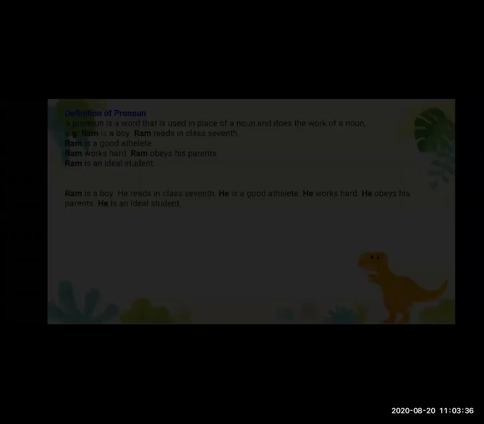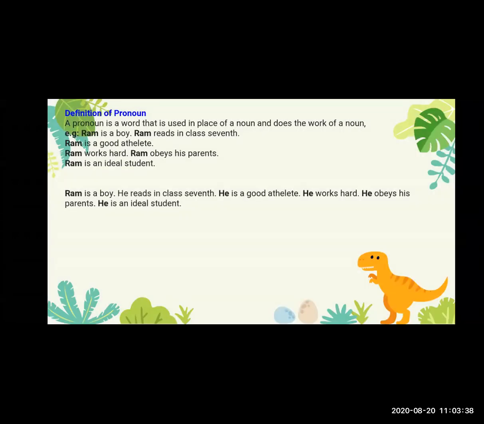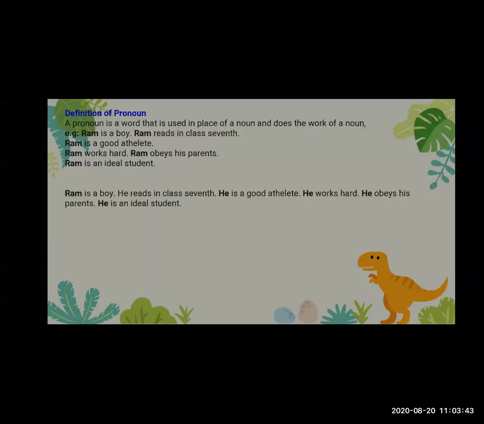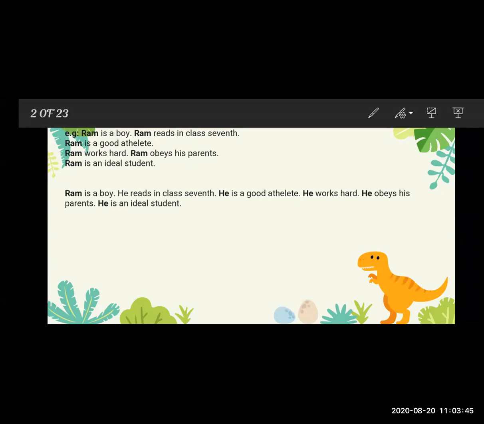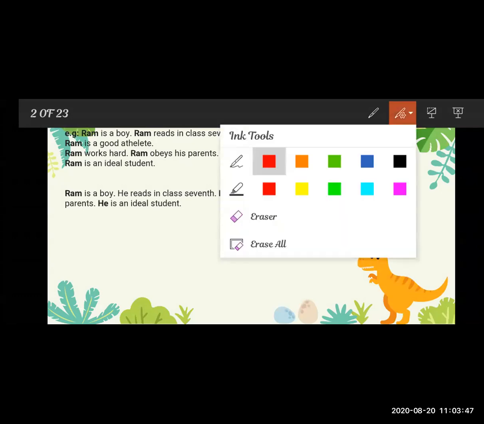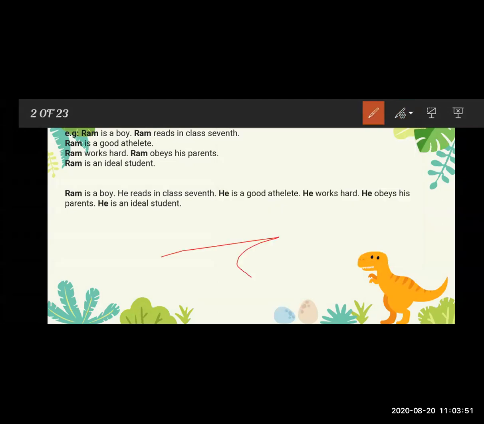Okay, so how? See, there are some examples. Here is an example. Ram is a boy. Ram reads in class 7.